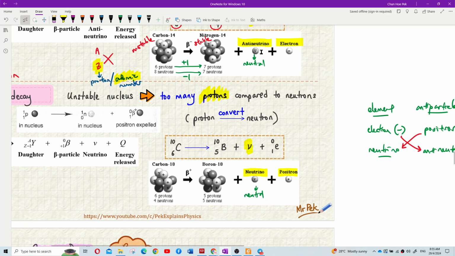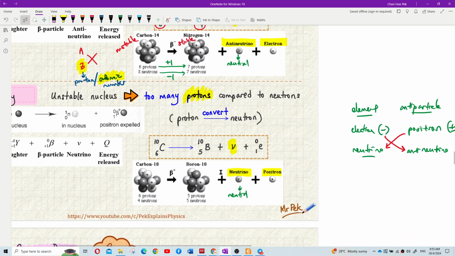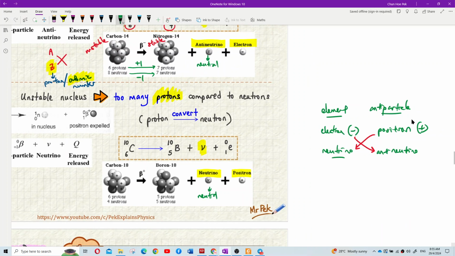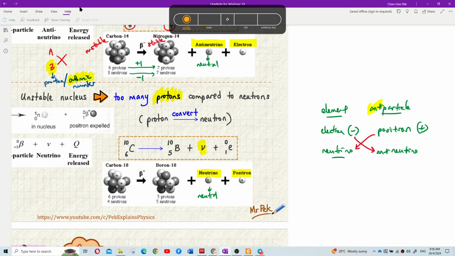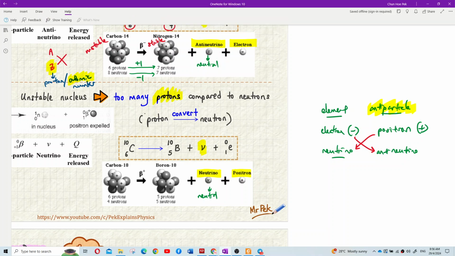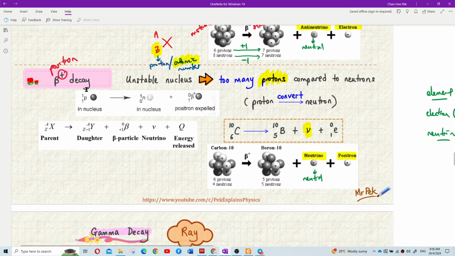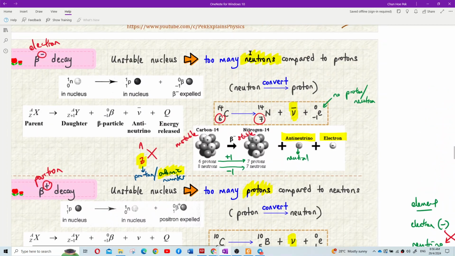Tapi apa beza antara antineutrino dengan neutrino? I just say that antineutrino is an antiparticle of neutrino. Nak kaji lebih banyak sifat mereka, bukan dalam silibus kita lah. Nanti kalau future you tengok particle physics, you akan belajar apa beza dia semua. Okay, just learn today it is an antiparticle of this. Okay, now tadi kita sudah belajar beta negative decay, too many neutrons.